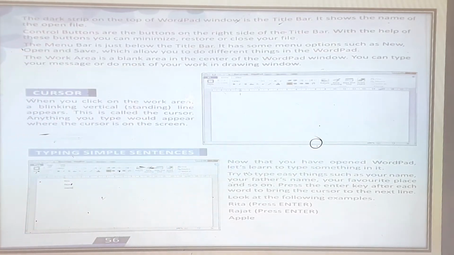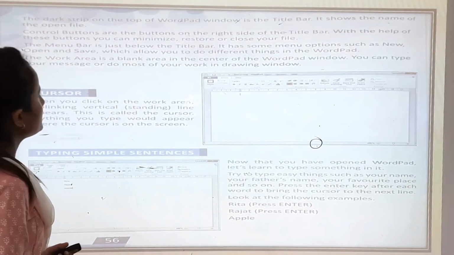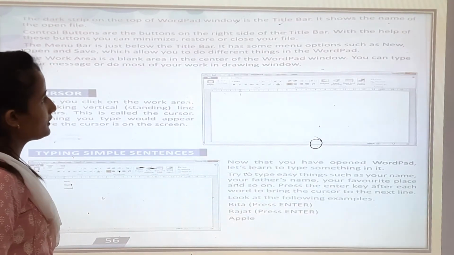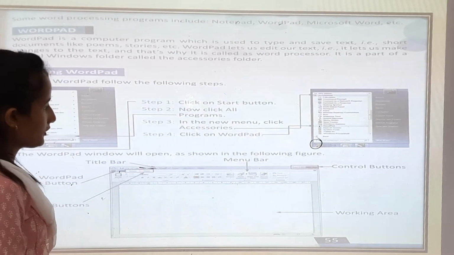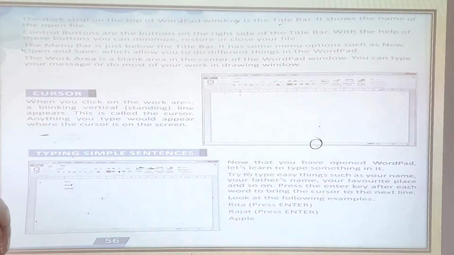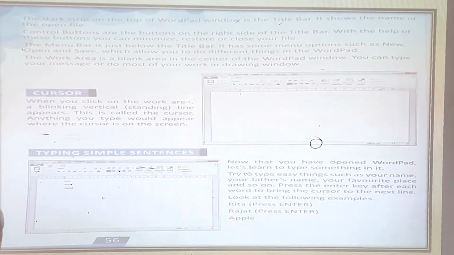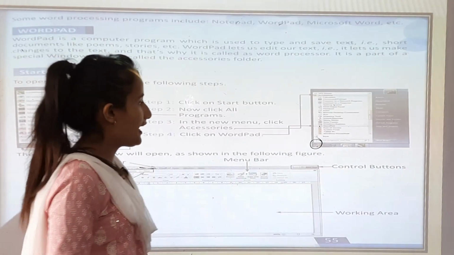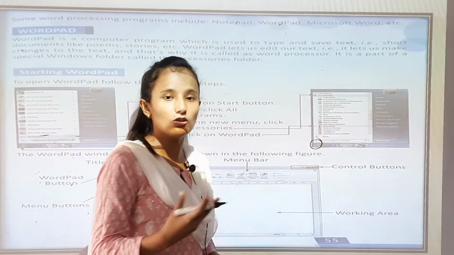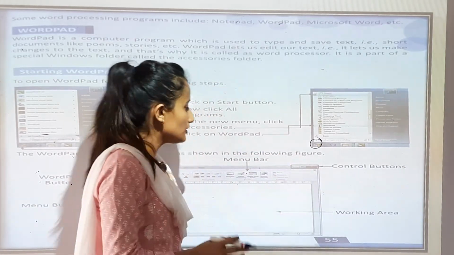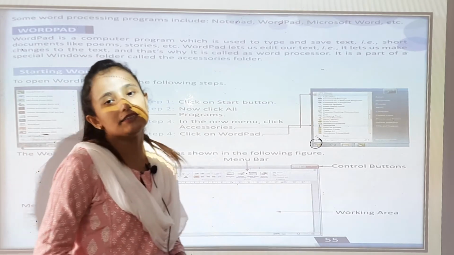Okay, now control buttons. Control buttons are the buttons on the right side of the title bar. You can see the control buttons here. With the help of these buttons, you can minimize, restore and close. With the help of control buttons, you can close the program, you can minimize the program, you can maximize the program.